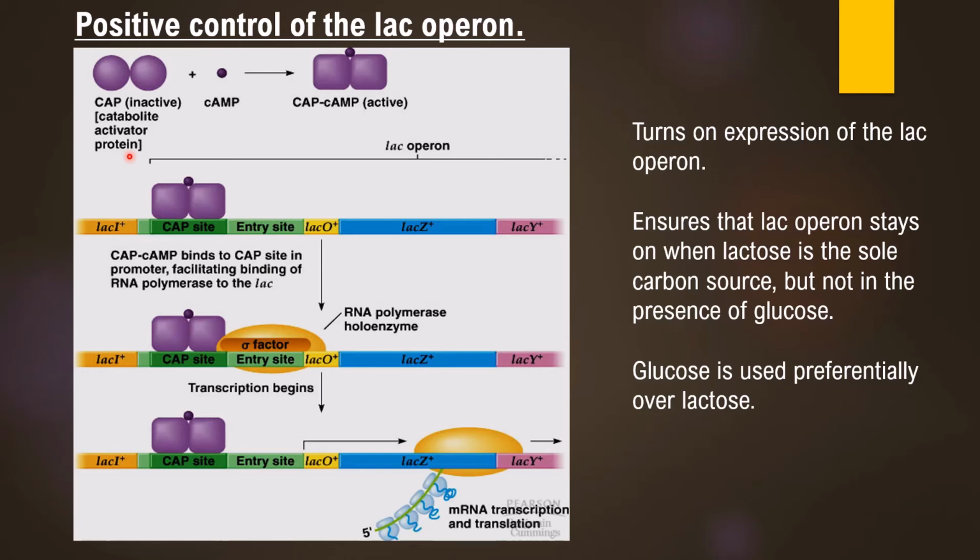But if glucose is present in the same medium, so there are now two sugars, lactose and glucose, in that situation, the CAP protein is not activated. It is not able to remain in active form because the cyclic AMP concentration falls down in presence of glucose.